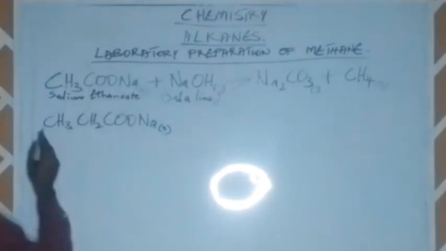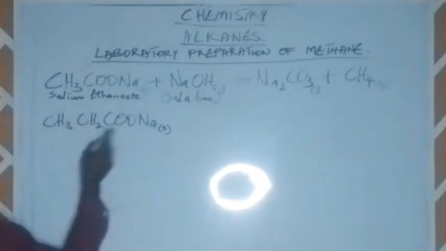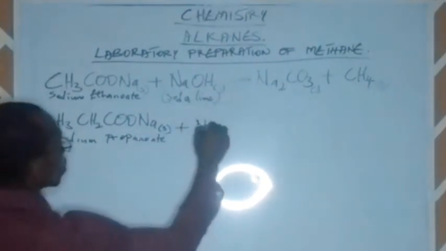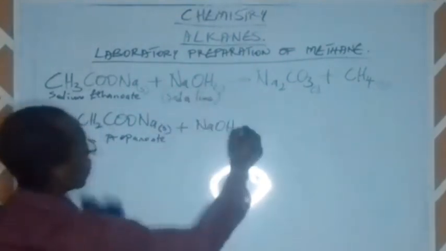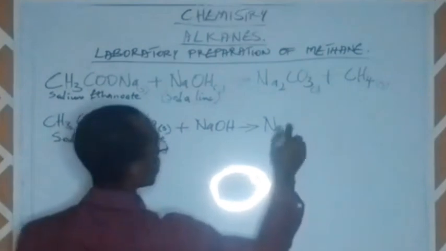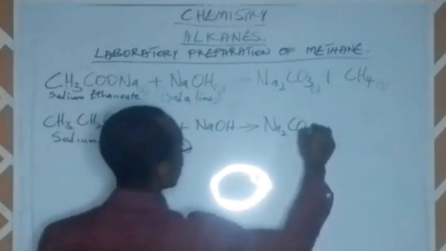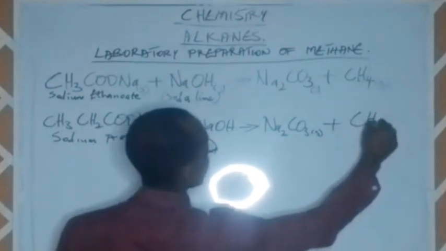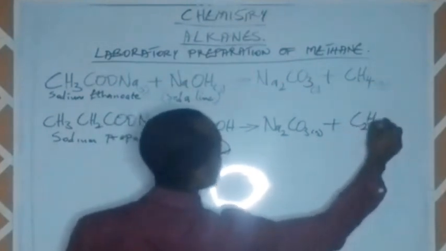This one is sodium ethanoate. So this one has 3 carbon atoms, 1, 2, 3. That is why it is called sodium propanoate. Sodium propanoate in the presence of sodium hydroxide, like what we have here, will give us sodium trioxocarbonate, and then it will be giving us what we refer to as our C2H.